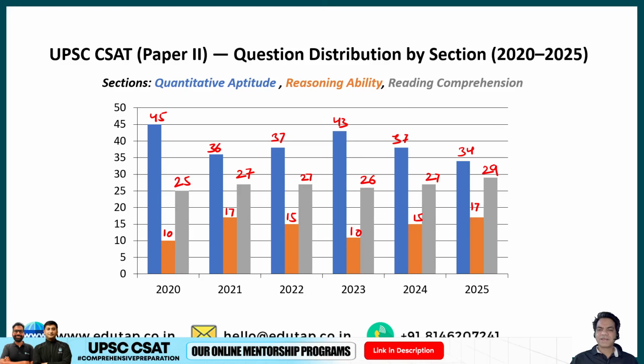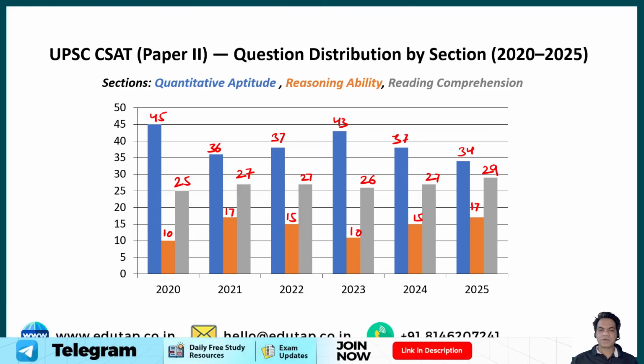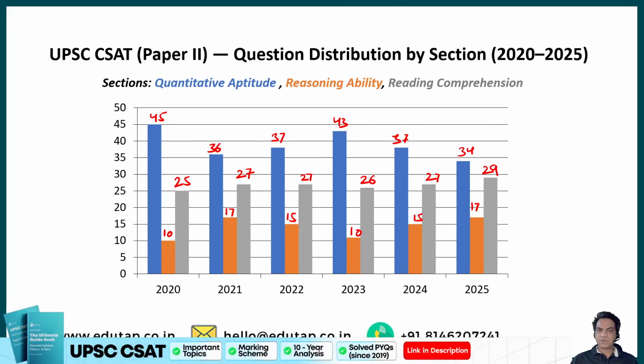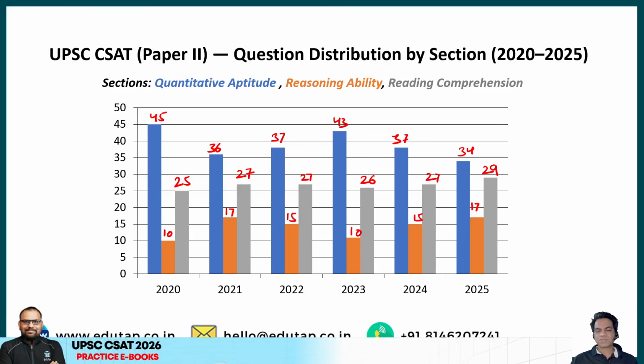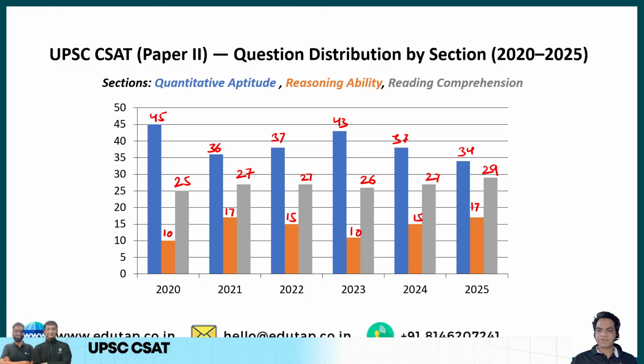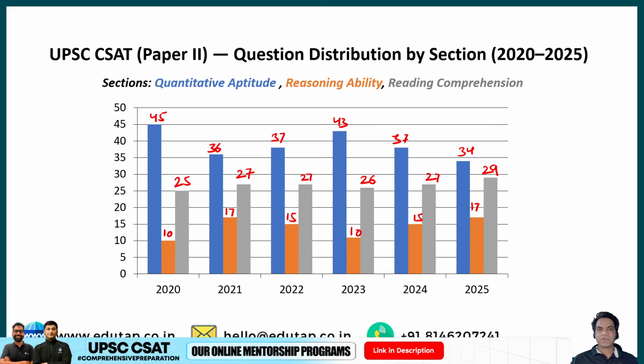So what do we understand from this, guys? How many questions do you need to answer correctly to be able to clear this exam? Now guys, I told you 37 or 38 questions are required. I mean, 38 questions you need to get correct to be able to qualify for this. Now if 38 questions are needed correct, you can't score only in one subject. Many students have this strategy. Oh sir, if quantitative aptitude is so high, don't you think we'll be able to just focus on quantitative aptitude and be able to clear this exam?